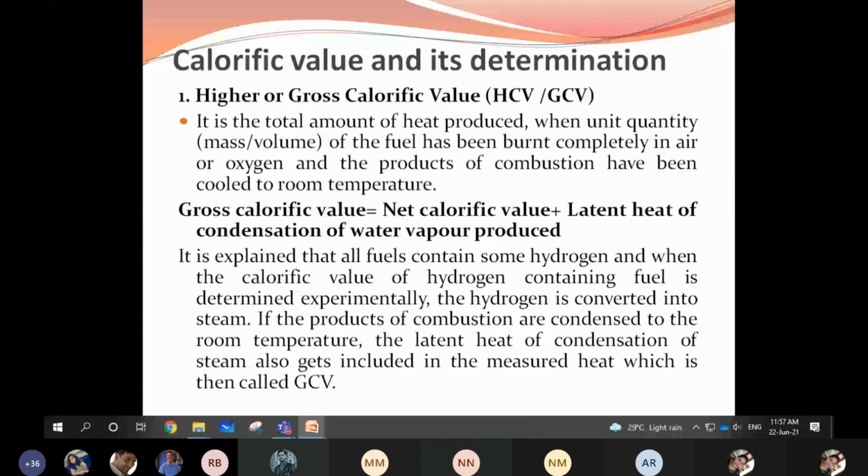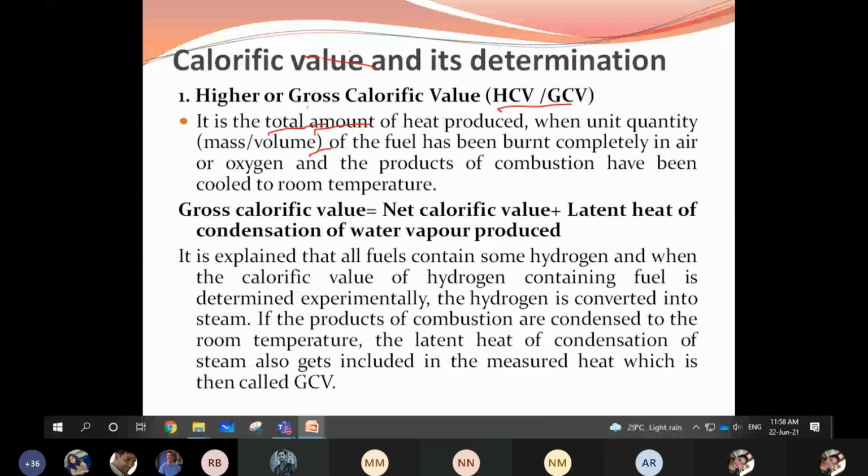What is high calorific value? Higher calorific value or gross calorific value, represented by HCV or GCV. It is the total amount. Remember, higher means it is the total amount. Gross means it is the total. How much is the total amount of heat produced